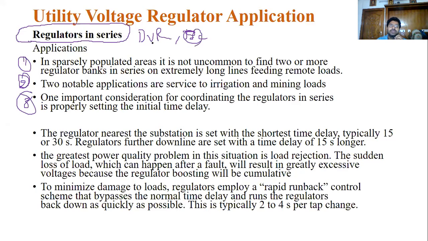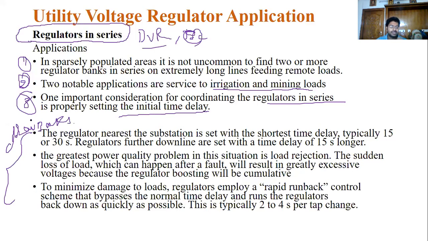DVR, one of the best examples, the dynamic voltage restorer, is connected in series with the system. So whenever you want to maintain some irrigation or mining loads at a constant voltage, or you want some initial time delay settings, in those cases you use series compensation. These are the applications. But there are some losses and some drawbacks in the system while you are using this voltage regulator.